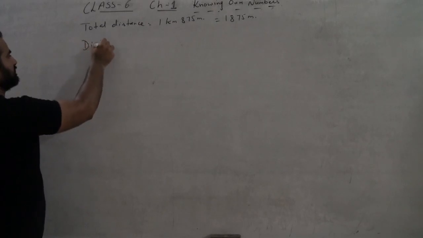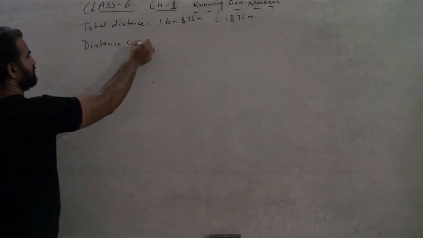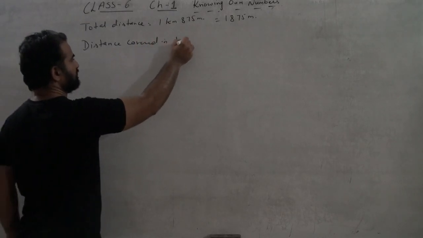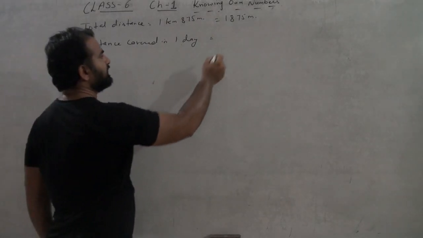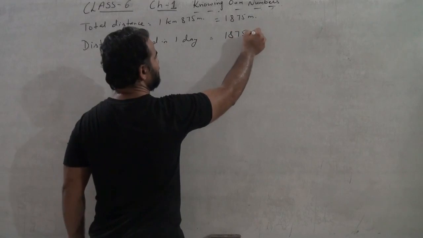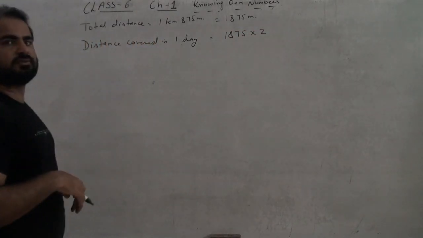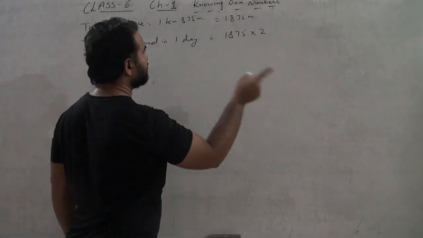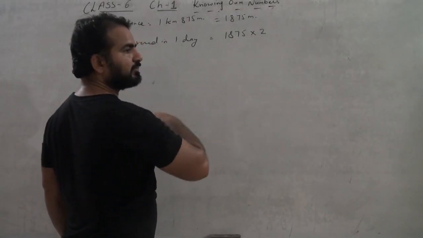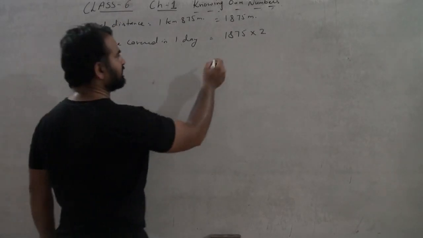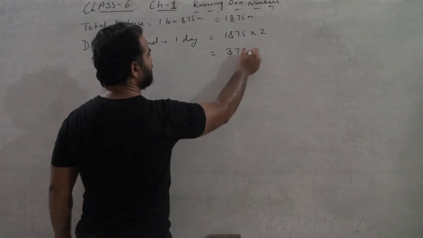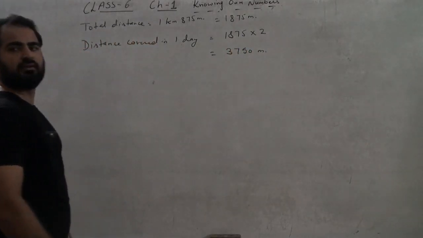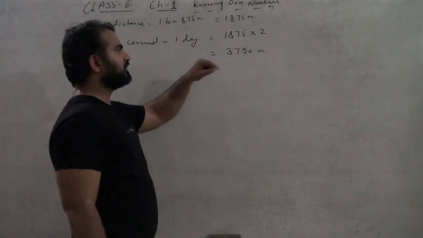Okay, distance covered in 1 day equals 1875 multiplied by 2. Why is it so? Because we go 1875 meter and then again come back 1875 meter. So it will be 3750 meter in 1 day.